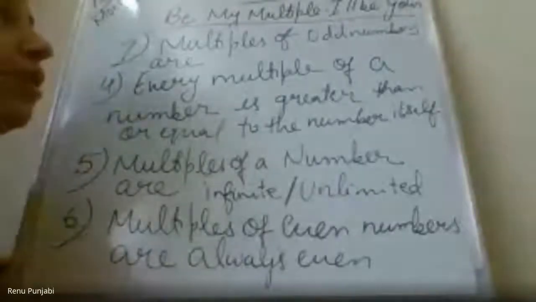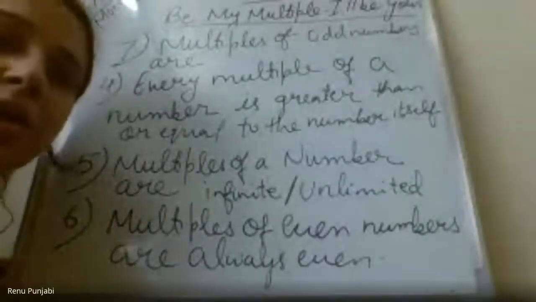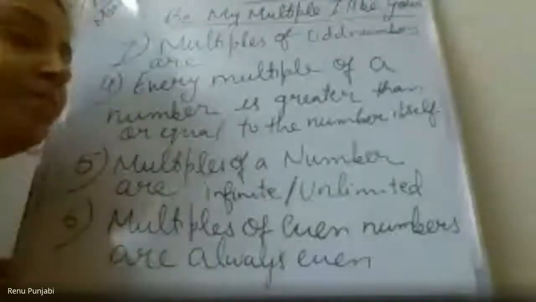Can you tell me what the multiples of odd numbers are? For example, 7 is an odd number, 3 is an odd number. Ma'am, there is a pattern of first odd, then even, then odd. Ma'am, it is like skip counting.